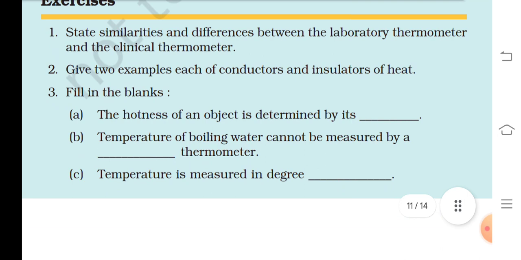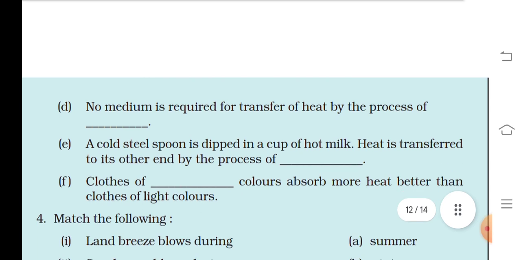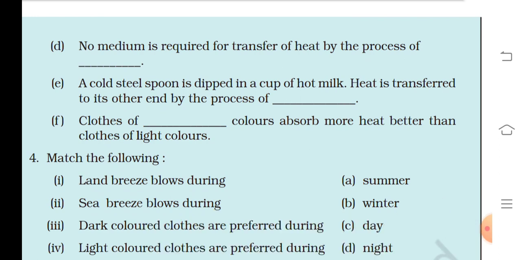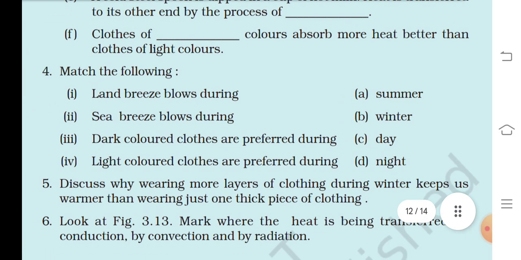The hotness of an object is determined by its temperature. The temperature of boiling water cannot be measured by a dash thermometer. Temperature is measured in degrees. No medium is required for transfer of heat by this process, dash. A cool steel spoon is dipped in a cup of hot milk. Heat is transferred to the other end by the process of dash. Clothes of dash color absorb more heat than clothes of light color.